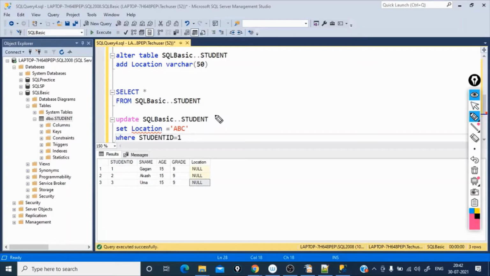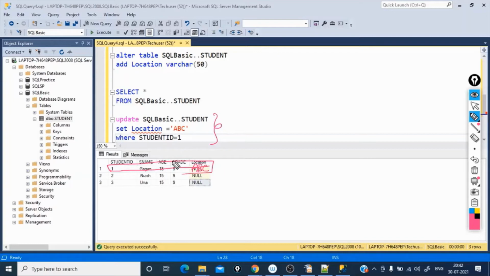In this query, we are expecting only student ID 1 to be updated. When we run this query, we will be having ABC instead of null, only for the student ID 1.